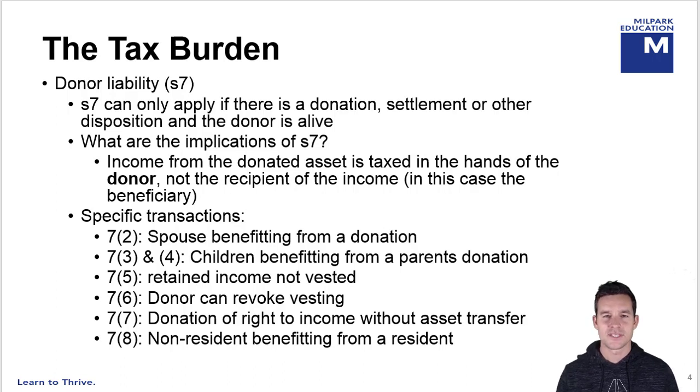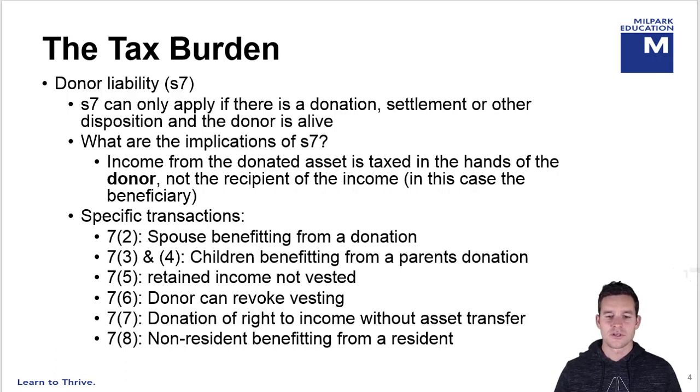Then any income retained in the trust that's not vested could revert back to the donor in terms of Section 7(5). 7(6) deals with situations where the donor can revoke the vesting, so that income can vest in a beneficiary, and if at any point the donor has the right to take that income back, that donor will be taxed in terms of Section 7(6).